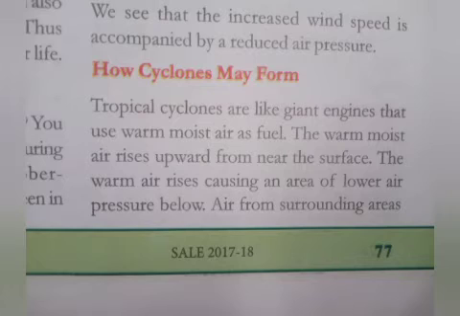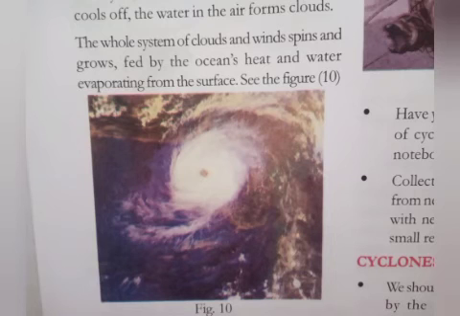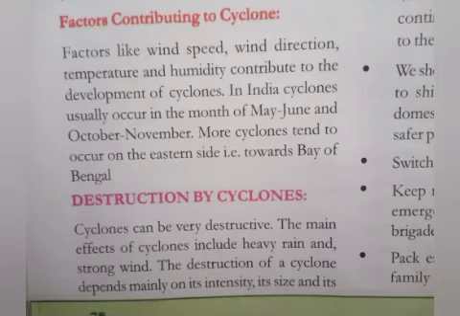And the whole system of clouds and winds spins and grows, fed by the ocean's heat and water evaporating from the surface. See in figure 10. These kinds of satellite images help us to predict the path of a cyclone to some extent.